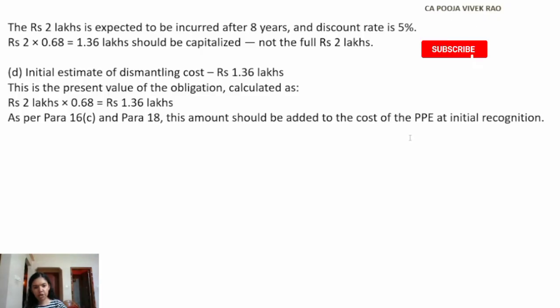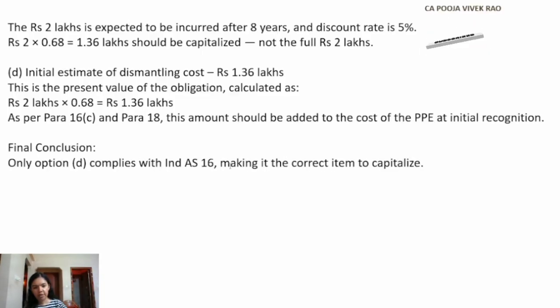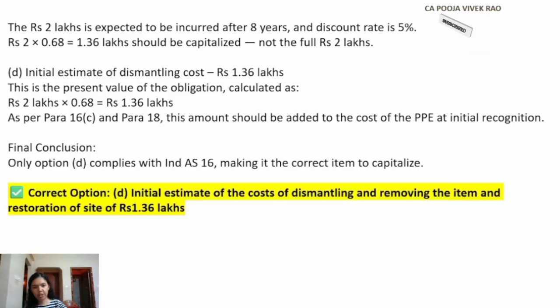Hence the final conclusion is only option D complies with Ind AS 16, making it the correct item to be capitalized. Therefore, the correct option is option D. Initial estimate of the cost of dismantling and removing the item and restoration of site of rupees 1.36 lakhs. This has to be capitalized in determining the cost of the production line.